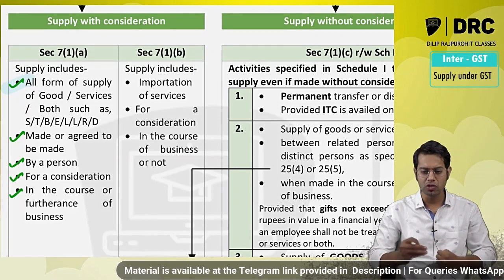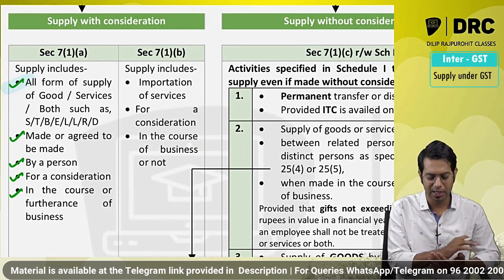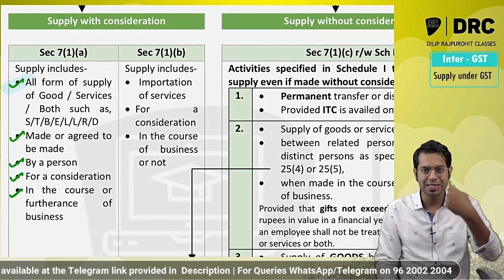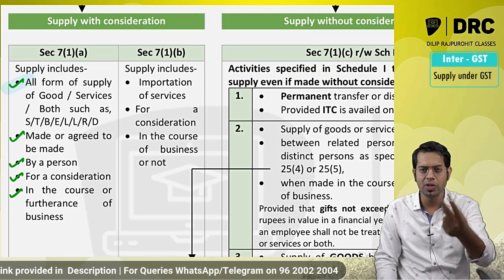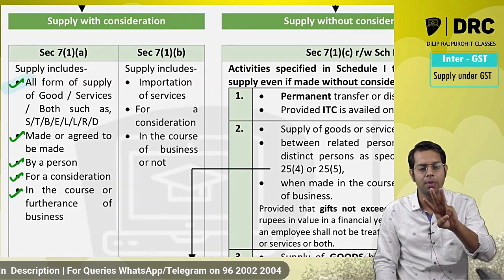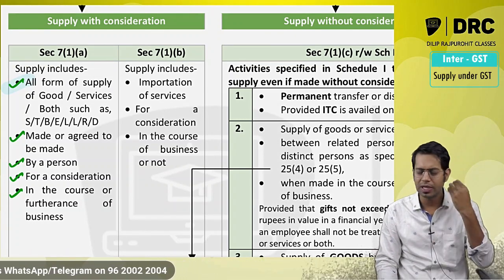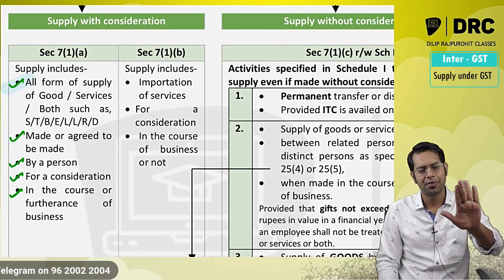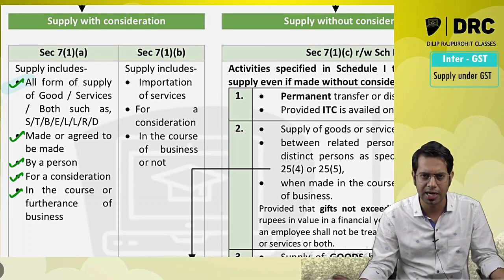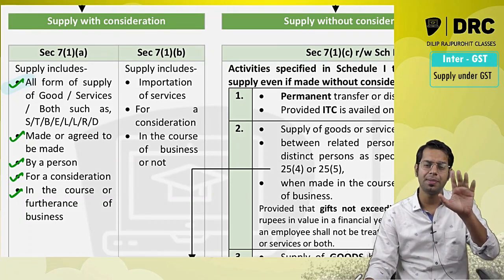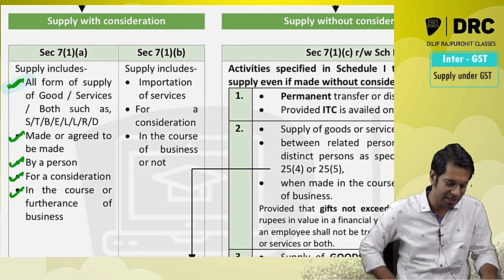For example, you come to Priya Sarees and purchase a saree worth rupees 10,000. Is it a supply, sir? First, is it a supply of goods? Yes, goods are involved. Then that supply should be made. Have I sold the saree to you? Yes. It should be made by a person. Am I a person? Yes. Then it should be for a consideration. Have you paid 10,000 rupees to me? Yes. And the fifth point, it should be in the course or furtherance of business. Yes, it is your business to sell sarees. So all the 5 elements are satisfied, and this particular transaction will be treated as supply.